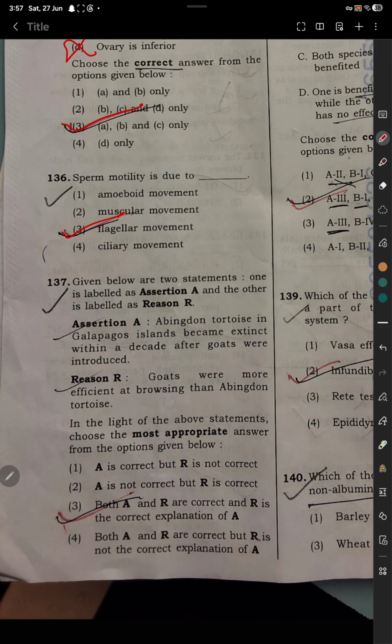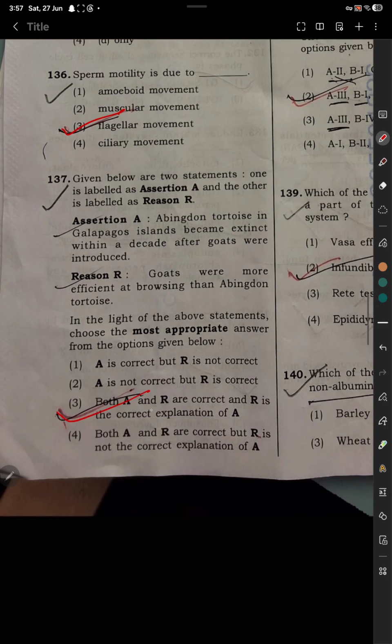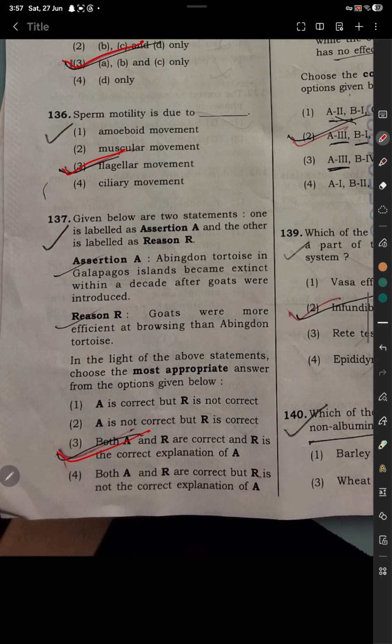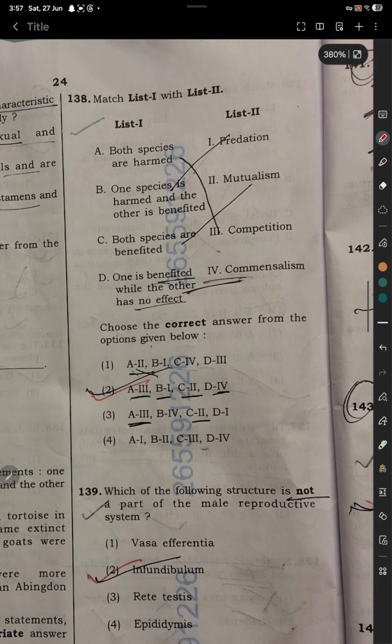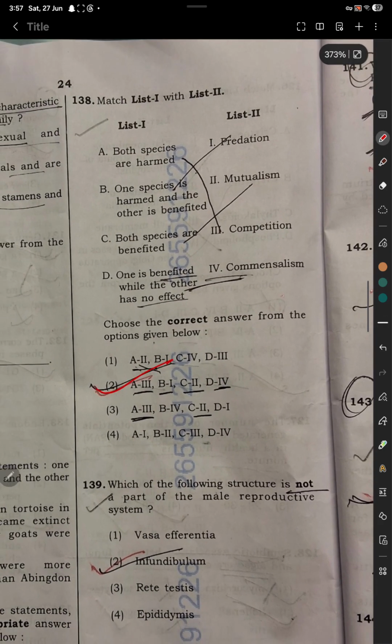Question 137. Given below are two statements, one assertion and reason. So option number 3 is correct. Both assertion and reason are correct, and reason is the correct explanation of assertion. Question 138. Match the following. Option number 2 is correct. A3, B1, C2 and D4.